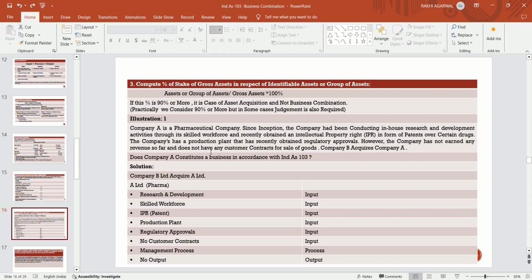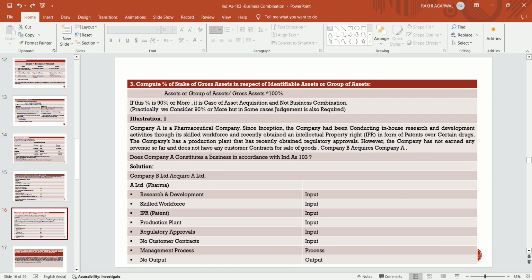Company A is a pharmaceutical company. Since the day of inception, the company has been doing pharmaceutical business. The company has been conducting in-house research and development activities through its skilled workforce and recently obtained IPR in the form of patents over certain drugs.